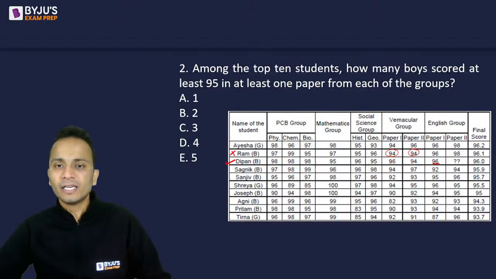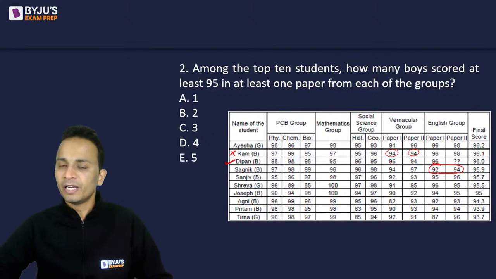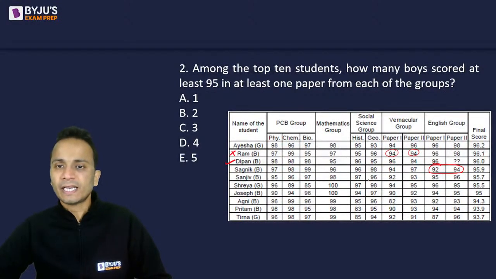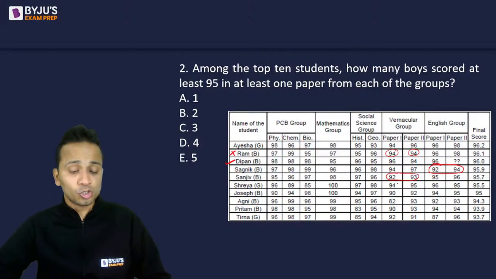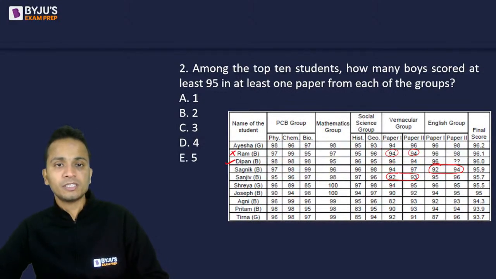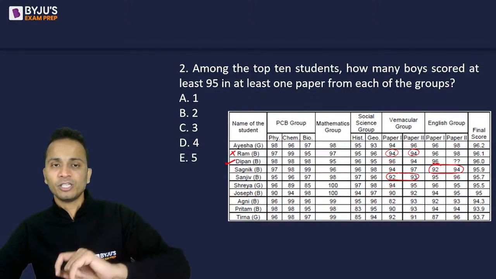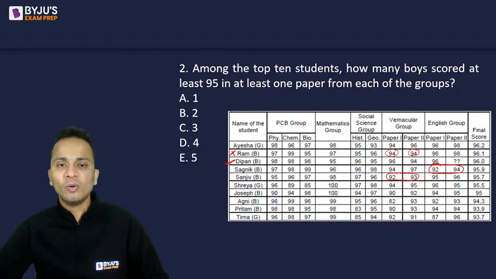Right? Sagnik, let's see. It will not be there for Sagnik because of the English group. Okay, Sanjeev: first group yes, second yes, third yes, fourth group, vernacular group, Sanjeev has not scored 95 in any of them. All right, Shikhar says option C. Okay Shikhar, what will be the answer for this question that we are currently doing? So all of you quickly start calculating this.